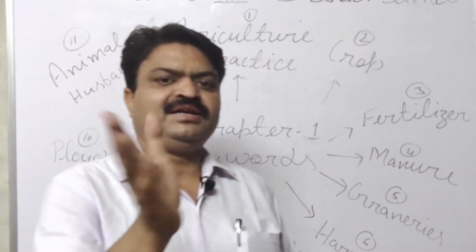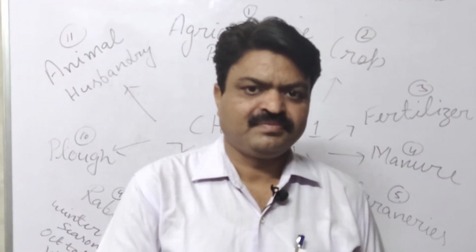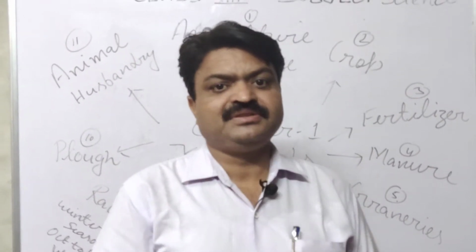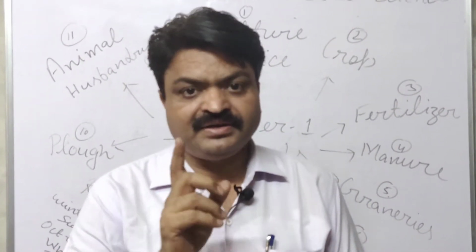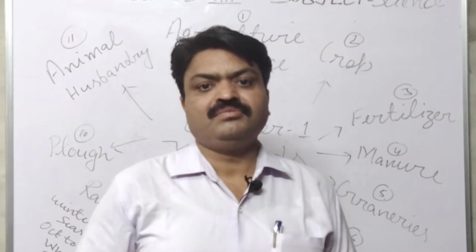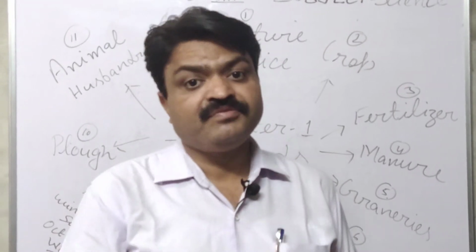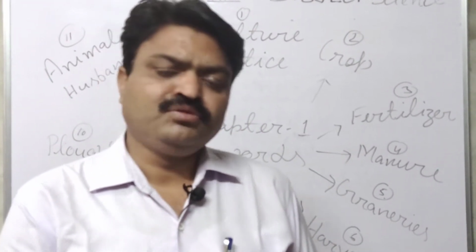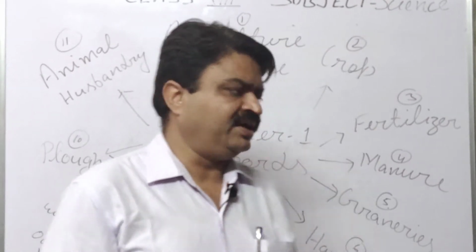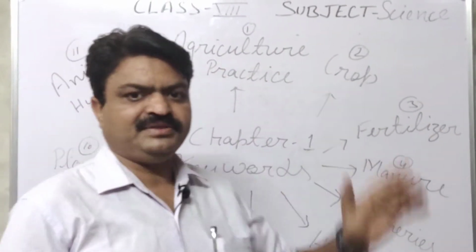Now what is agricultural practice, student? Agricultural practice means the activities that are done by the farmers to grow crops in their fields.